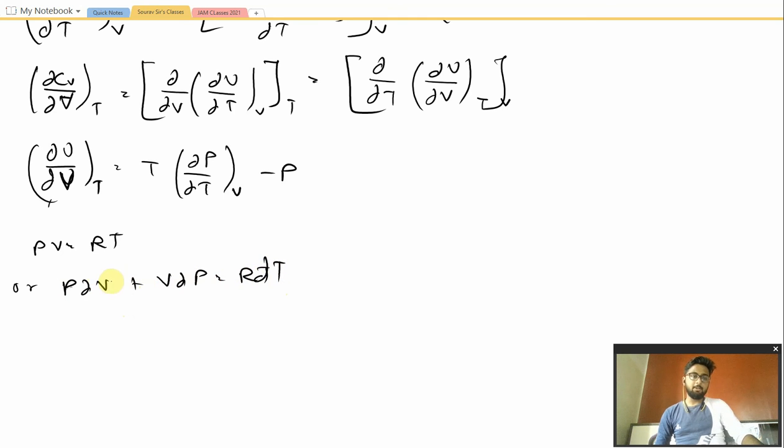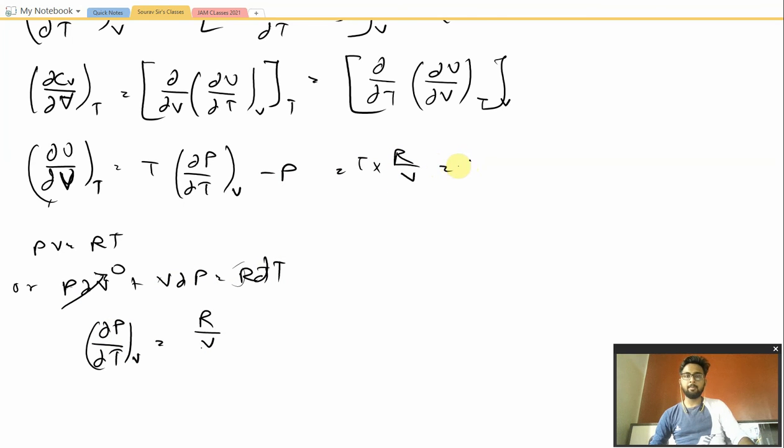Now, as we are taking V as constant, this term would be eliminated. And this dT would be going down, so we will be getting dP by dT at constant V would be equal to R by V. This R would be here as it is, and this V would be coming here. So putting this value in this equation, we will be getting T into R by V minus P.